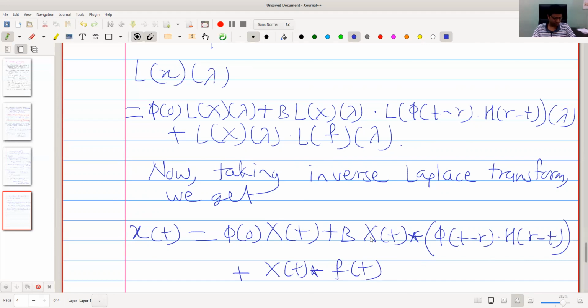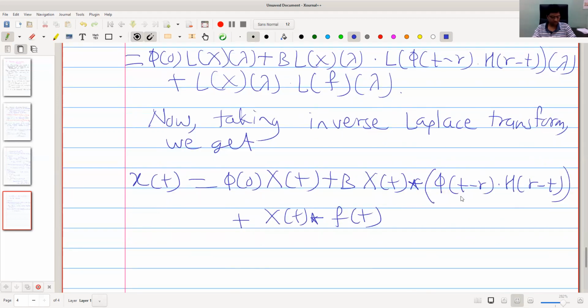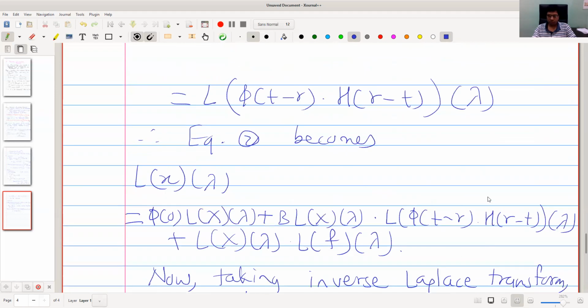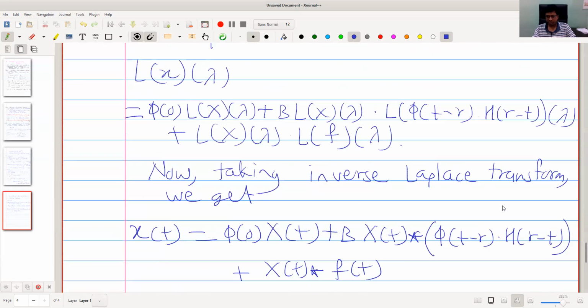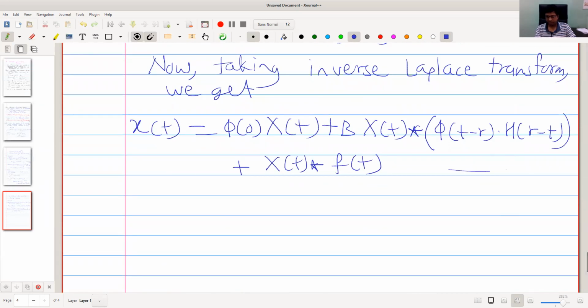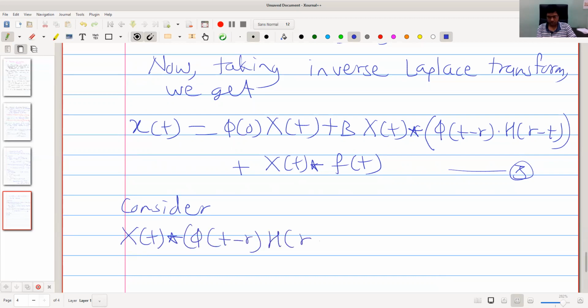And the last term is plus the convolution of x and f, x of t convolved with f of t. Now we simplify this convolution and then evaluate. We may call this number 3. Consider this convolution product, x of t star phi of t minus r h of r minus t.